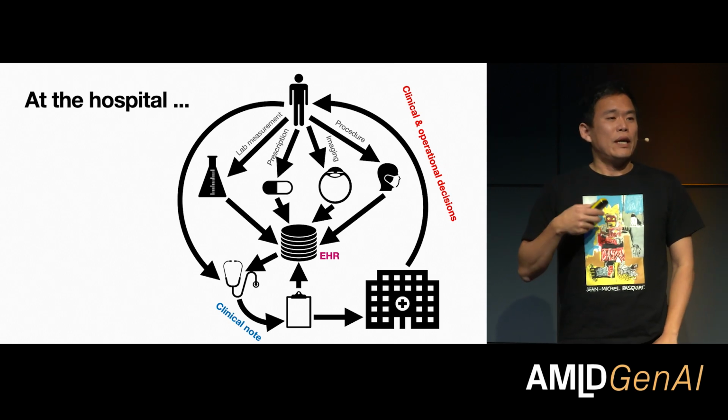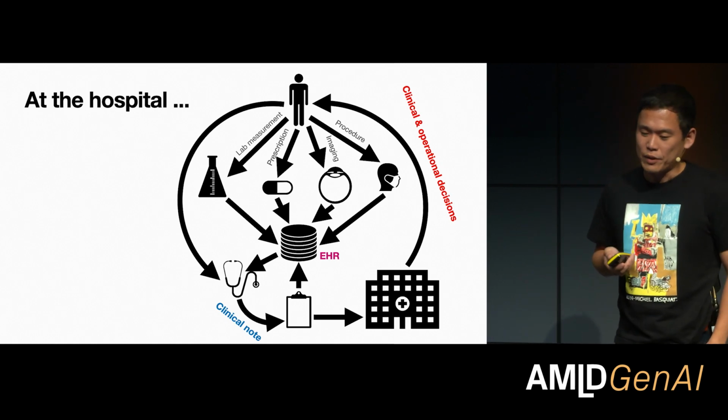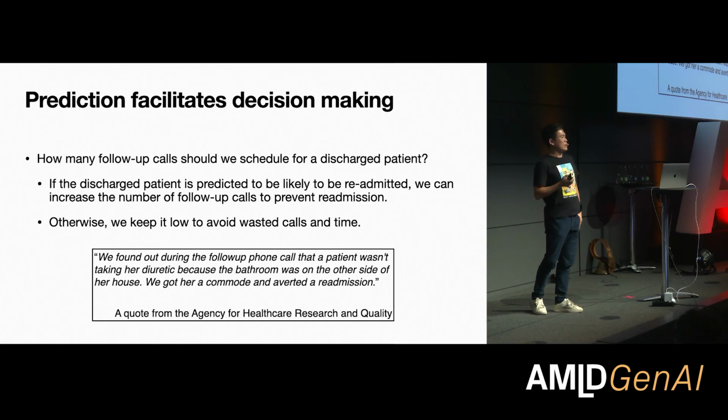Now, how can we actually help make this kind of decision better? It turns out that prediction is what we really need in order to facilitate decision making. Let me take one example. Whenever you're admitted to a hospital, by the time you're discharged, the hospital needs to decide how many follow-up calls they're going to make. Often they're going to make the first follow-up call 24 hours after you're discharged.